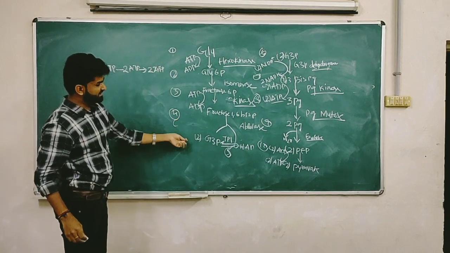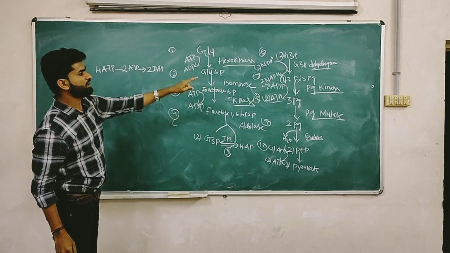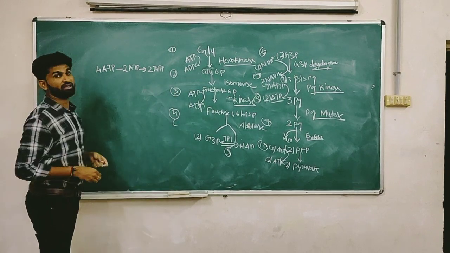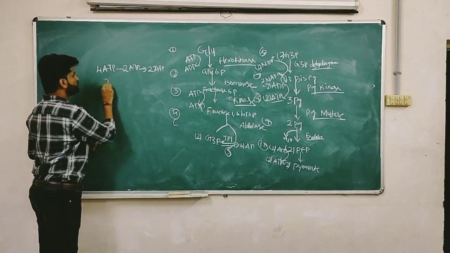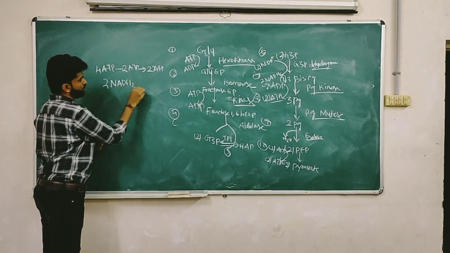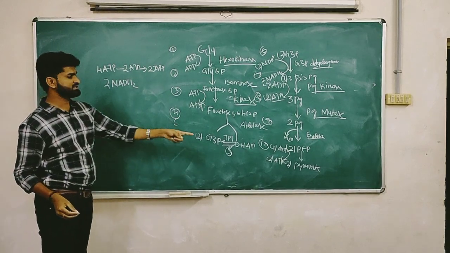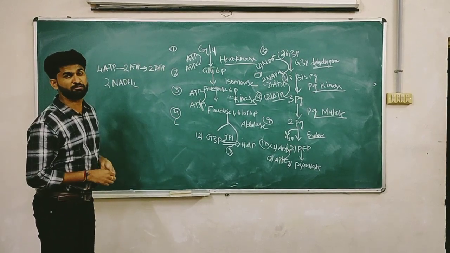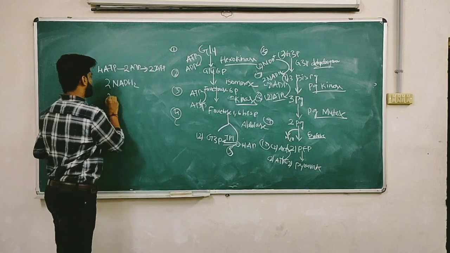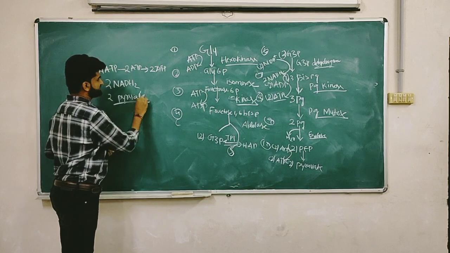Now in the oxidation reaction, where does the oxidation reaction take place? At the sixth position. Now in the sixth position, one more energy molecule is produced, that is 2 NADH2 molecules have been produced. And finally, the end product of glycolysis is, what, 2 molecules of pyruvate. Right.